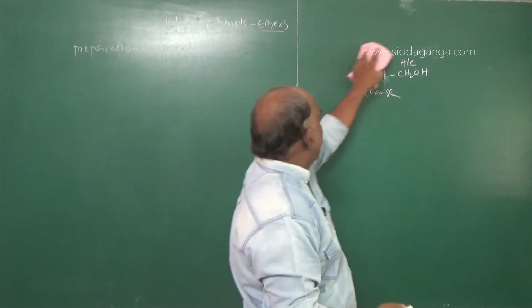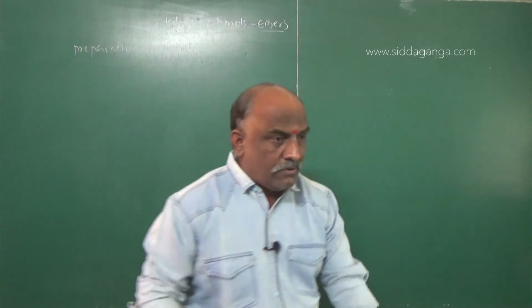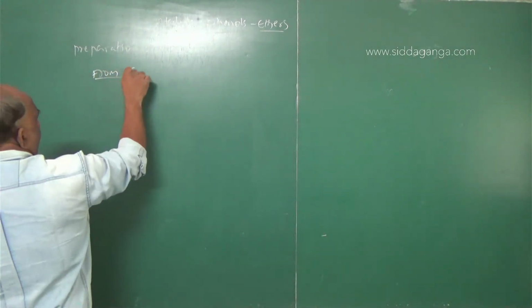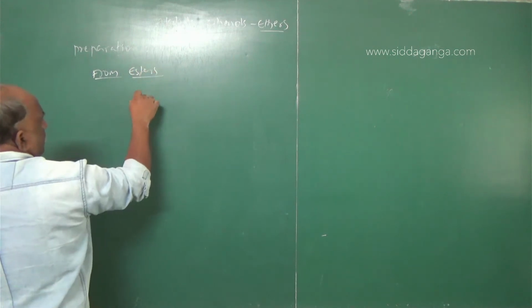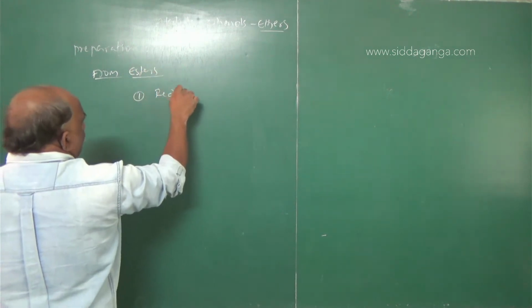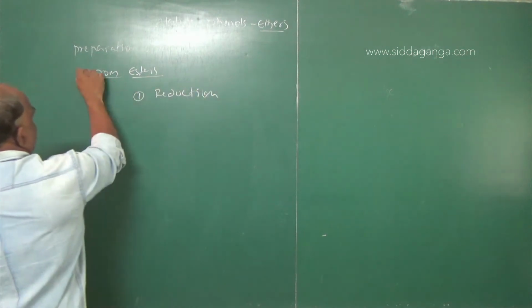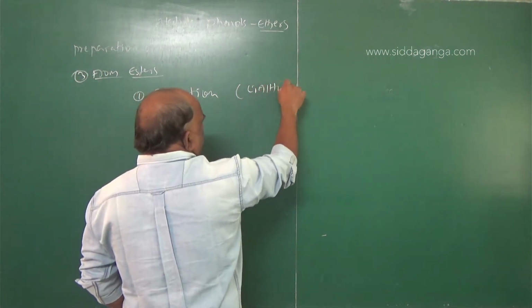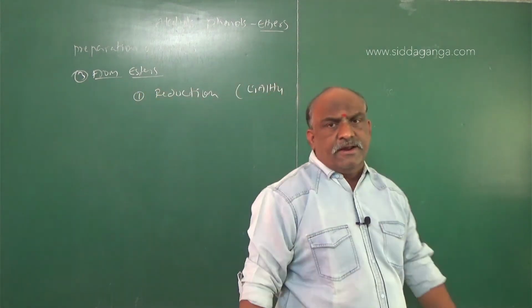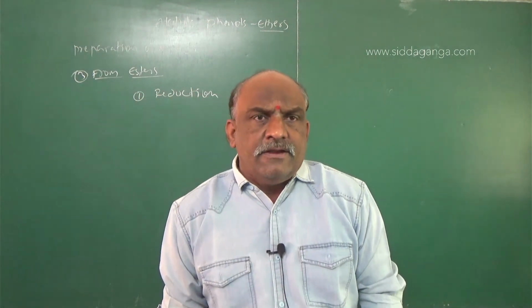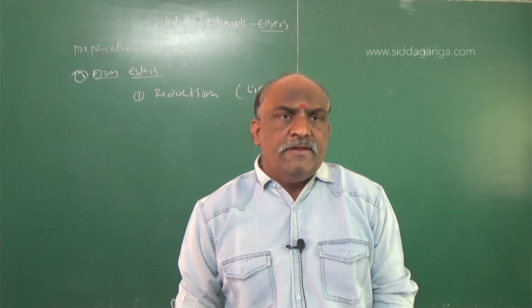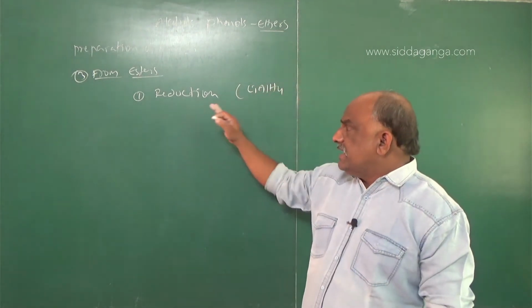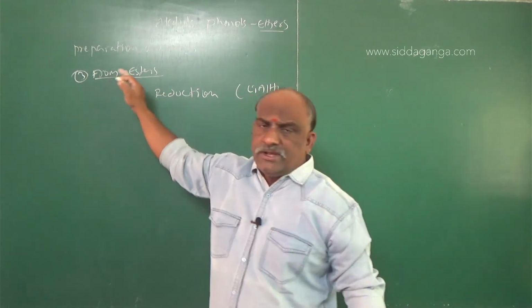Now the next, number three, is from esters. In that also, number 1 is reduction. Here also we require LiAlH4, lithium aluminum hydride. Compared to sodium borohydride, lithium aluminum hydride is a good reducing agent, while the reduction reaction takes place with respect to the ester.